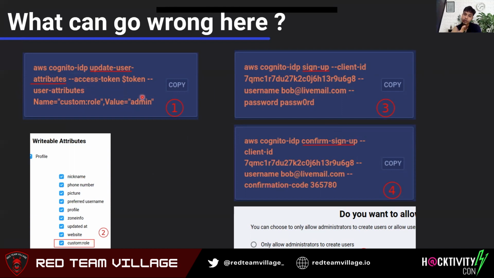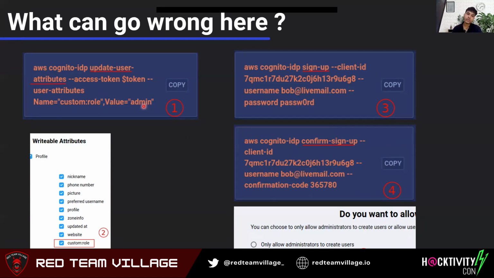They can then elevate their privileges to admin by just using parameters like name, passing that custom attribute, and then the value and the role name. If they do that, they might become an admin level user.